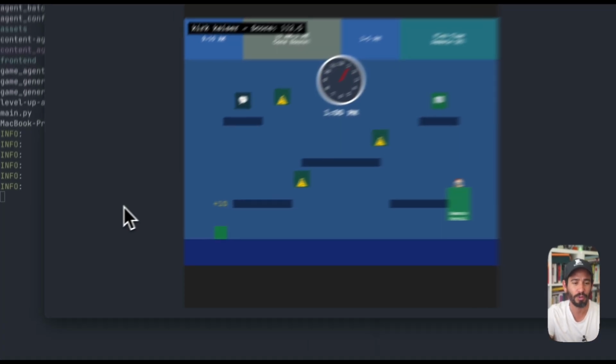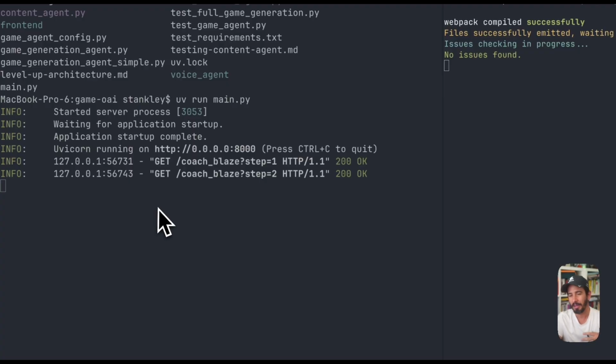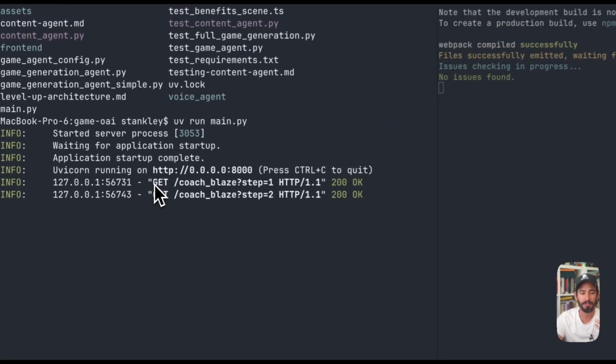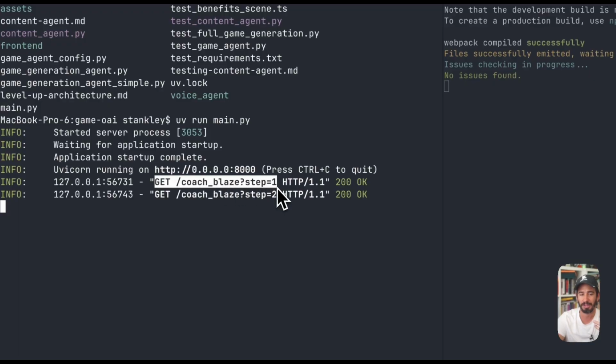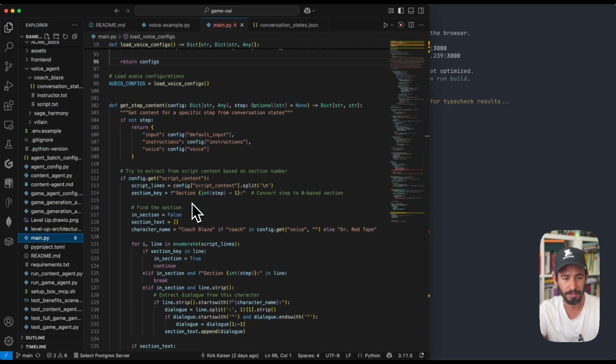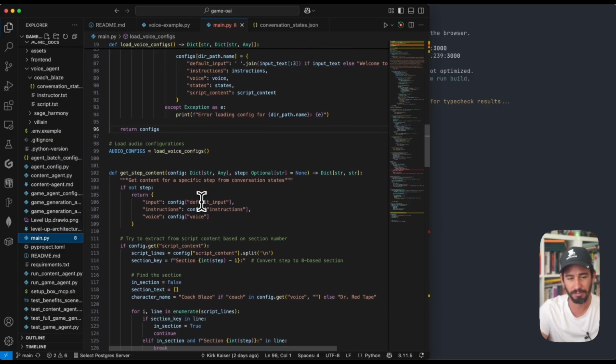Now that we've got a feel for what this thing does, there are two things I want to call out. The first is how that voice coach was coming in. We have this GET request to /blaze, with step 1, step 2. If I go over to the code, we can see main.py, and this is very straightforward.